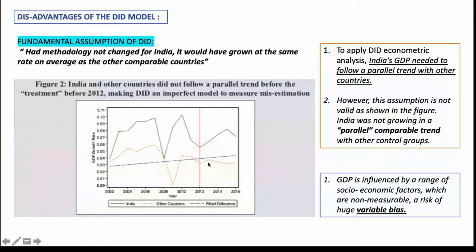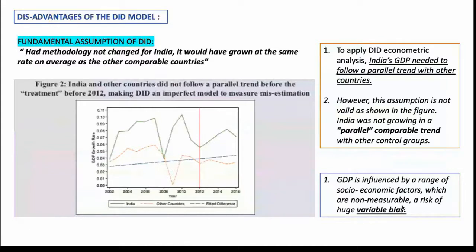There have been instances where India, which is the green line, vis-a-vis other countries, which is the dotted orange line, have been moving in opposite directions, which means that the DID model is not a perfect fit here. And the results of the DID model, which says that there is a 2.77% over exaggeration, may not be completely true. The second point that is very important and which will form the base of the further discussion is that